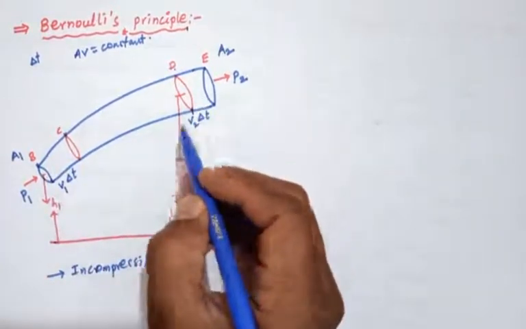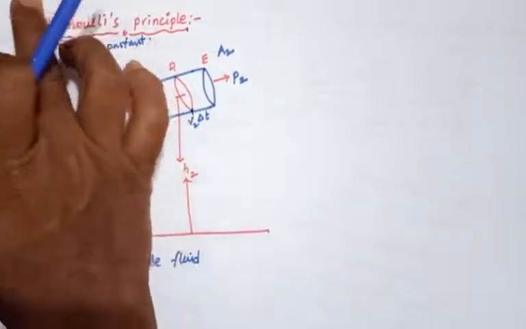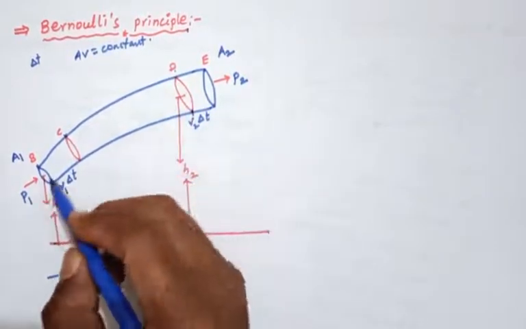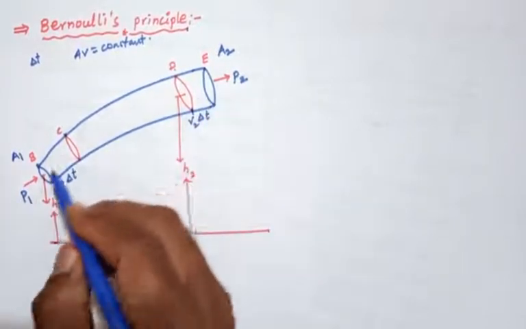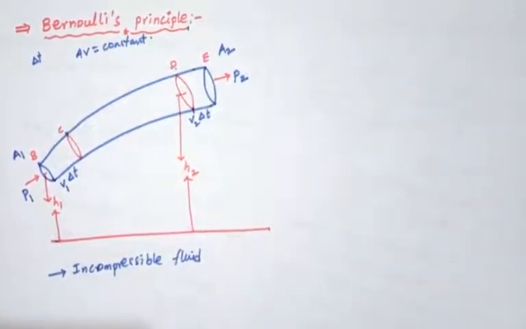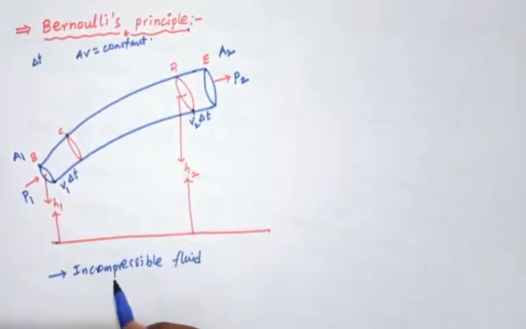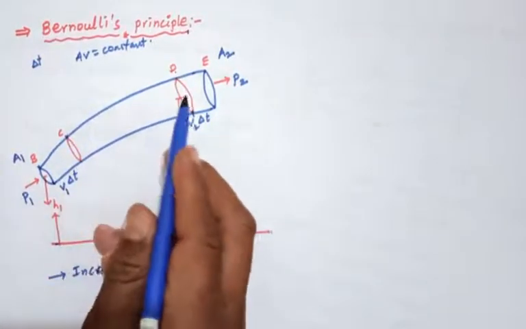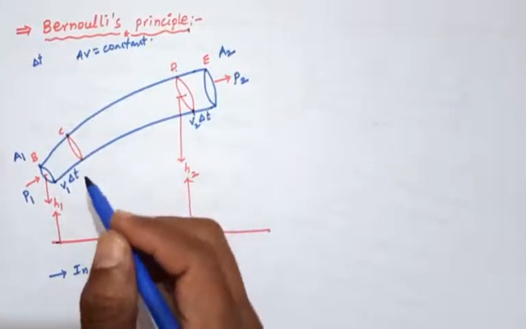The pressure decreases here, but the fluid accelerates. A force is applied on the fluid, so it accelerates, which means the velocity increases. When the velocity increases, the kinetic energy of the fluid also increases. The force required to produce the acceleration is caused by the surrounding fluid. So the pressure must be different at different regions.